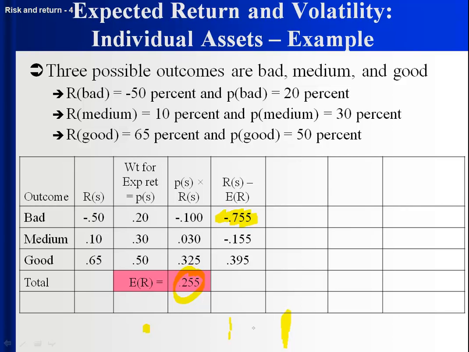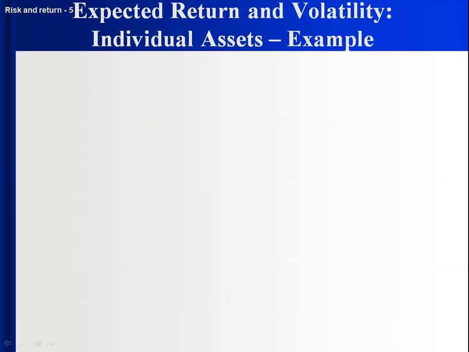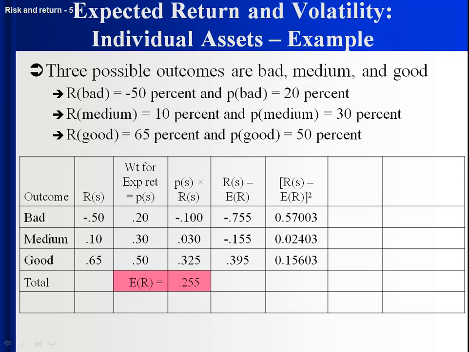If things are medium, you're still here, so you're still under, but by 15.5 percentage points. And if things are good, you're way out here, you're over 0.65 minus 0.255 by 39.5 percentage points, 0.395. Square those. Take each to the power of 2, and again notice the two that are negative because the return in the state is less than the expected return. When you square them, they get positive.